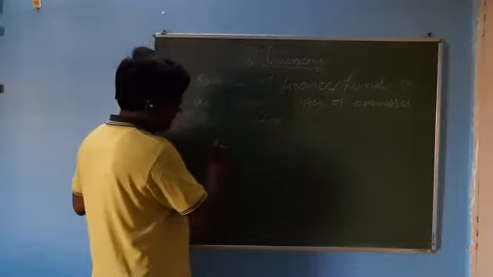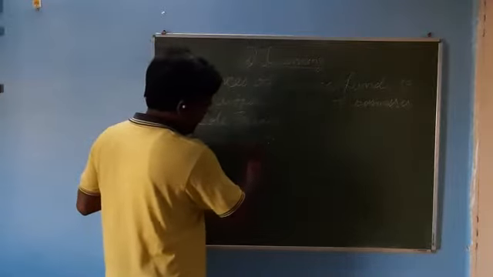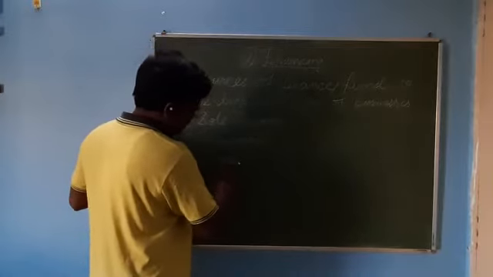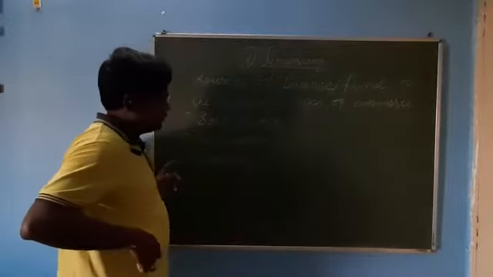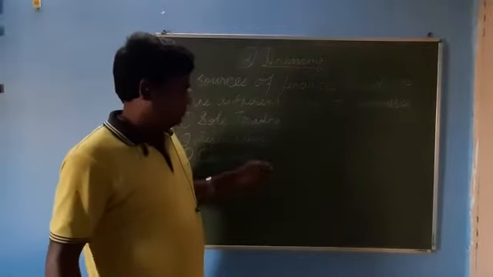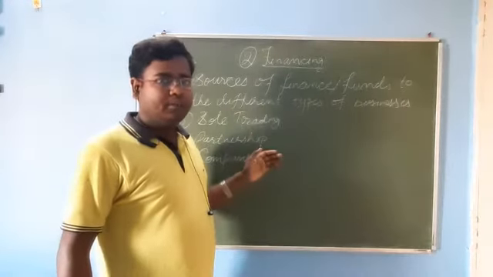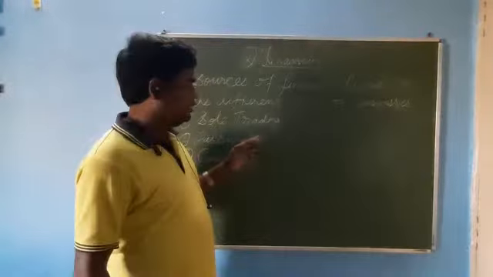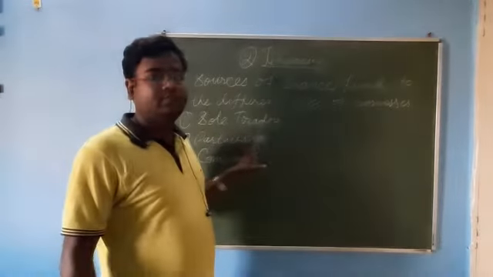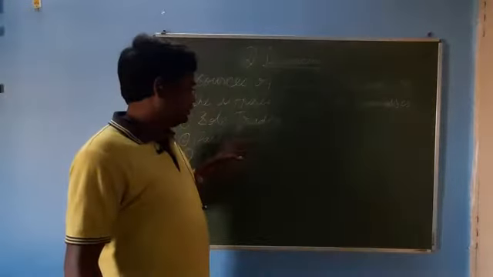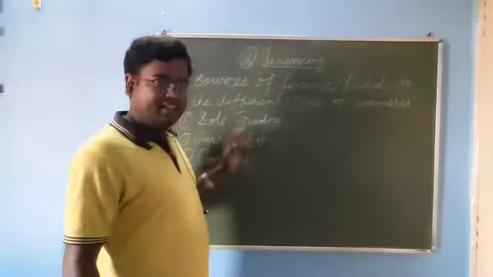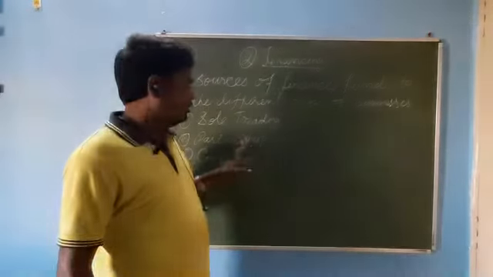Second, partnership. And third, company. We have studied in class 11 about all these, but here also we have to know about these things in short. And definitely from these three, whether sole trading or partnership or company, a 2 marks question is going to come. If last year or this year partnership has come or sole trading has come, then definitely this one will come. In these three, one will come. This is quite sure.